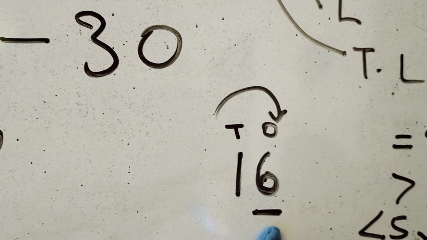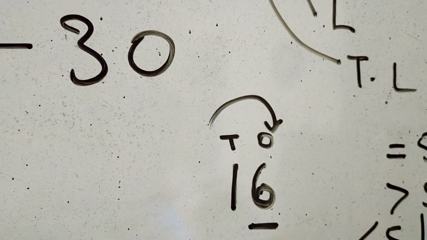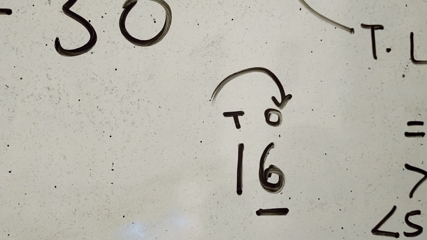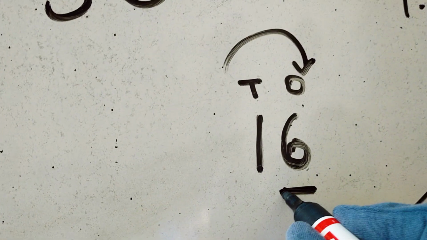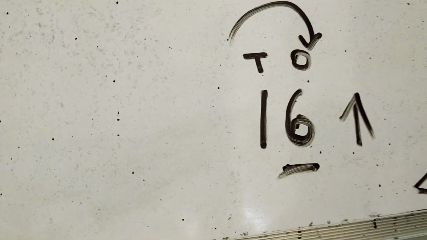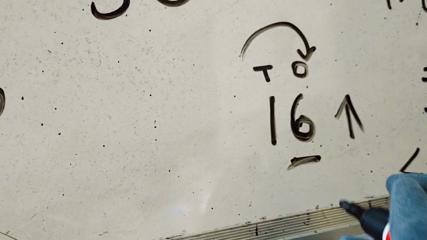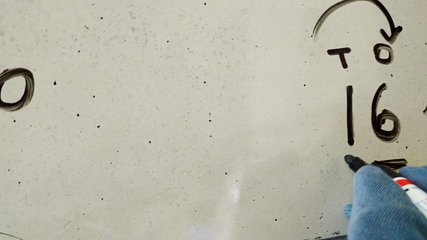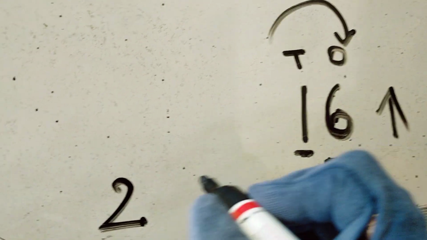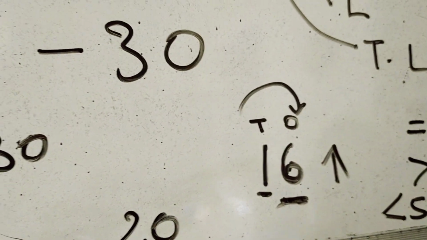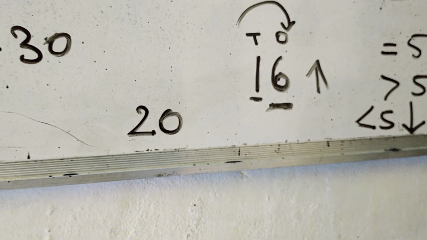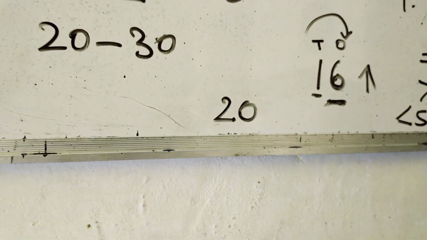It is more than 5, so you will round up. You will add 1 here, that means this 1 will become 2 and here you will write 0. So 16 is rounded up to 20. Did you understand, kid? Yes, ma'am.